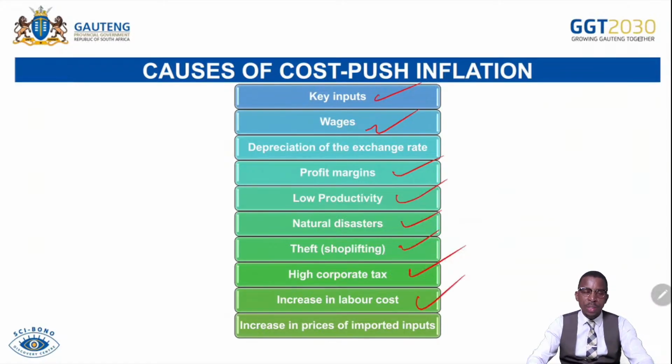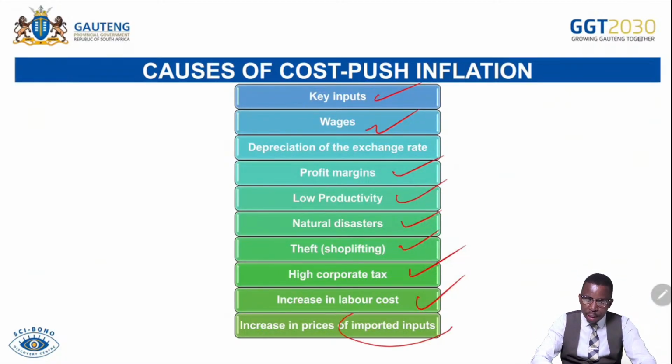Increase in labor costs. Should labor costs increase as part of the factors of production, that means the production costs become too expensive, or the cost of doing business becomes relatively too high. And then what can they do to ensure that they keep up with their profits? They offset that burden to the consumer. And then, increase in price of imported inputs.